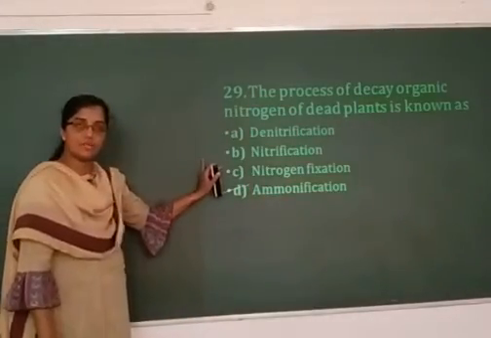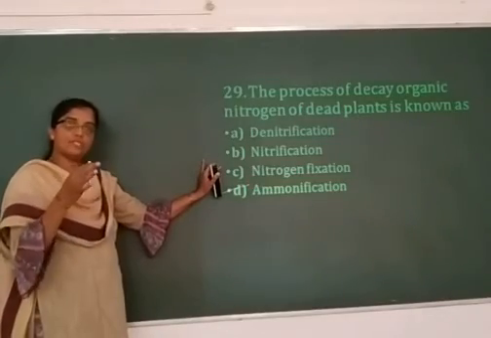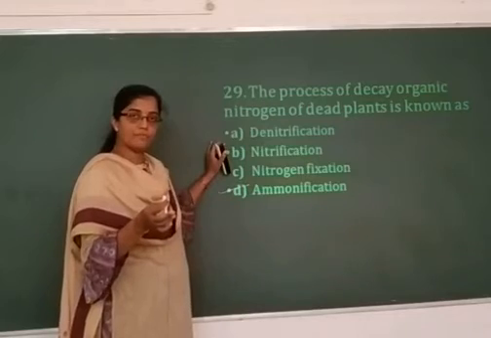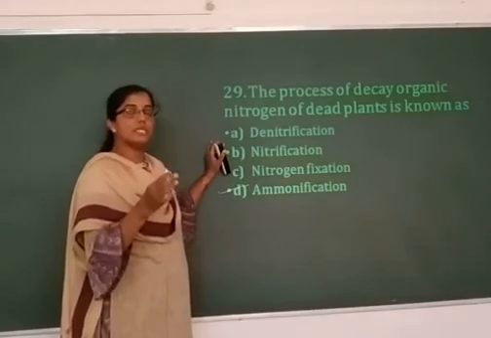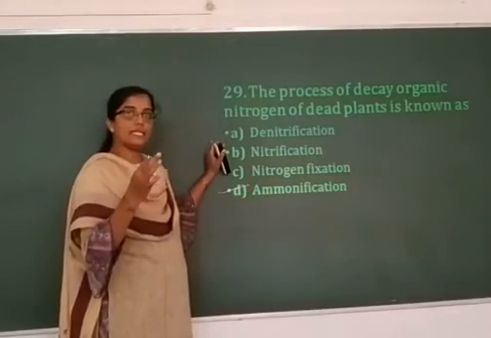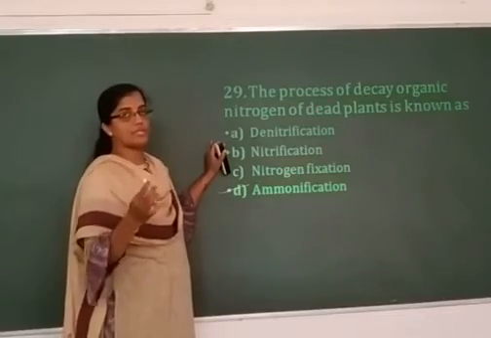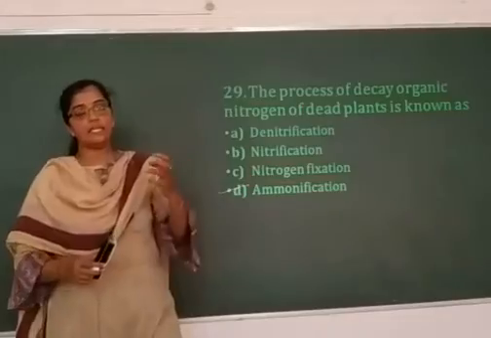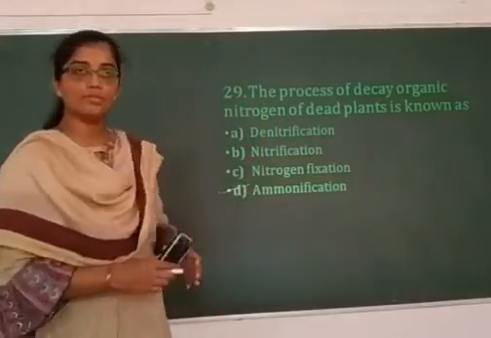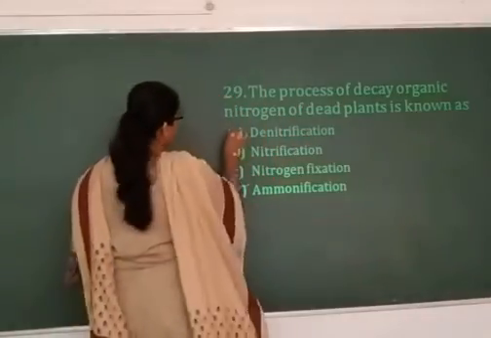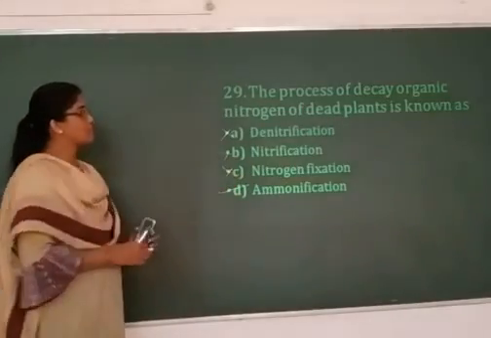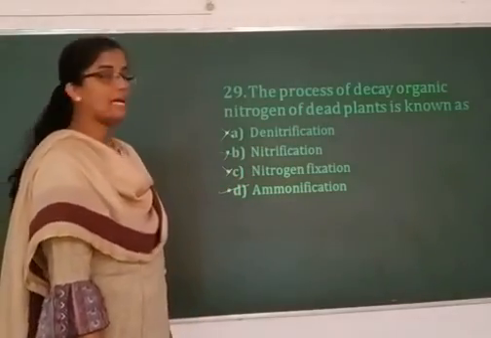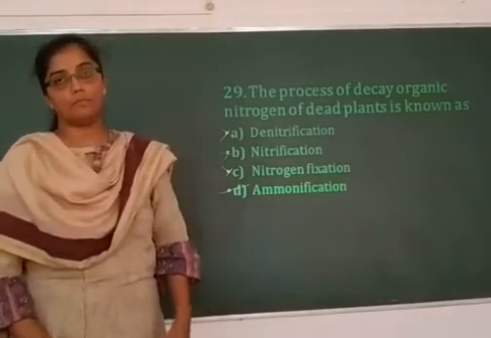Nitrogen fixation is wrong because here nitrogen is converted into ammonia. Nitrification is also wrong because here ammonia is converted to nitrate or nitrite. Denitrification: nitrite or nitrate are converted back into nitrogen. So all these three are wrong answers. The process of decay of organic nitrogen of dead plants and animals is known as ammonification.